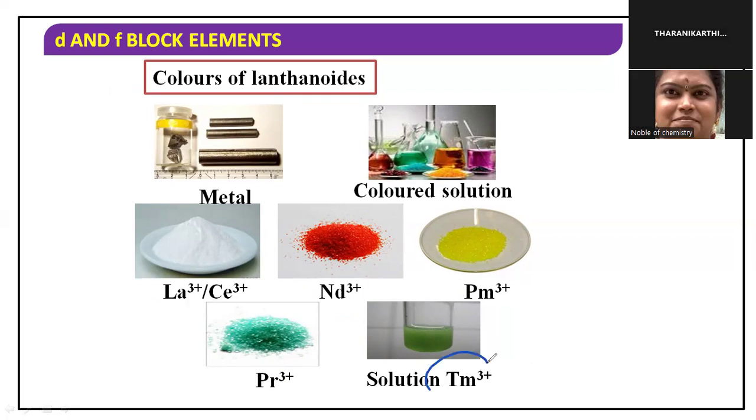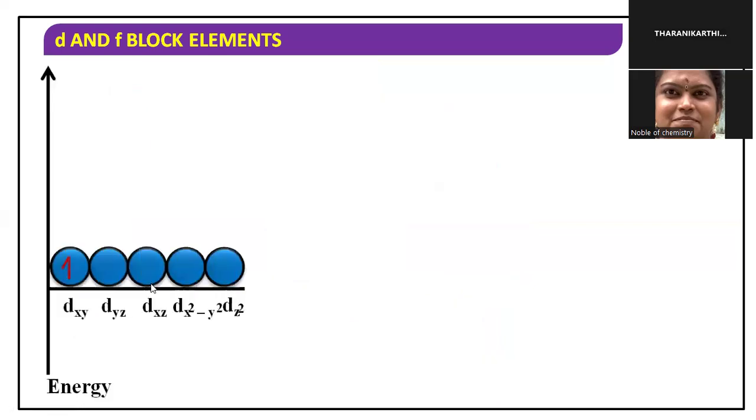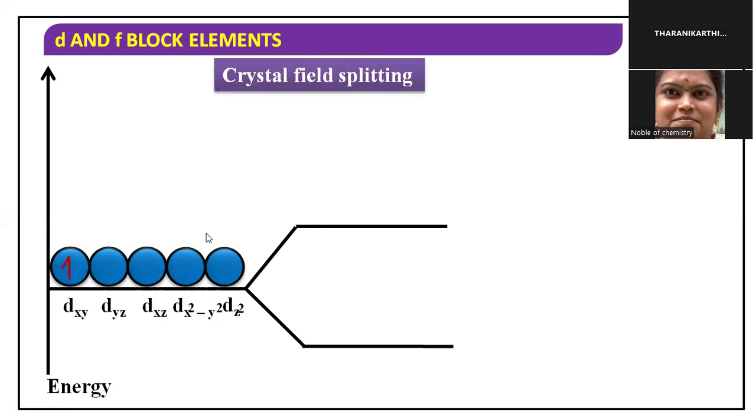Look here, thulium is in the liquid state, and it has a color. Now let us see how the color is formed. We see one by one. We already completed in the previous chapter how color is formed in the D block elements: it makes a color due to the transitions.